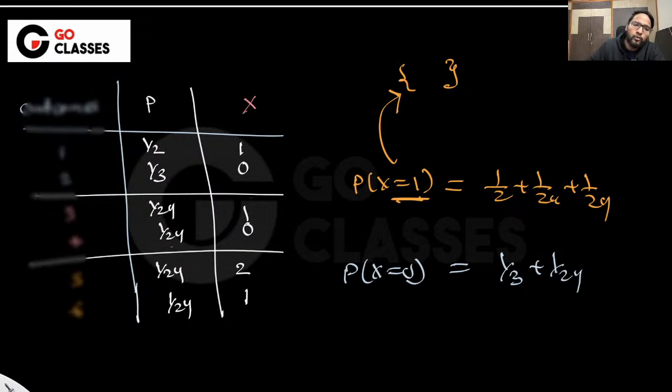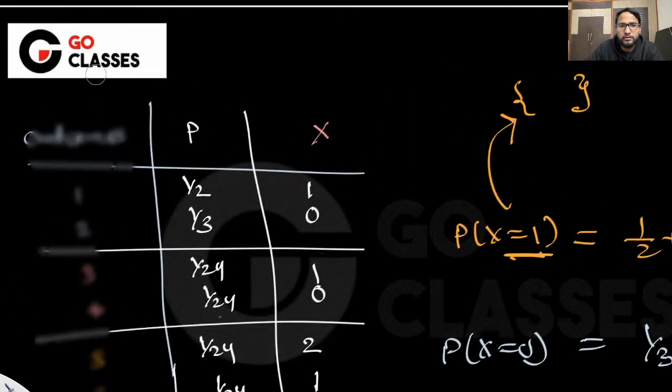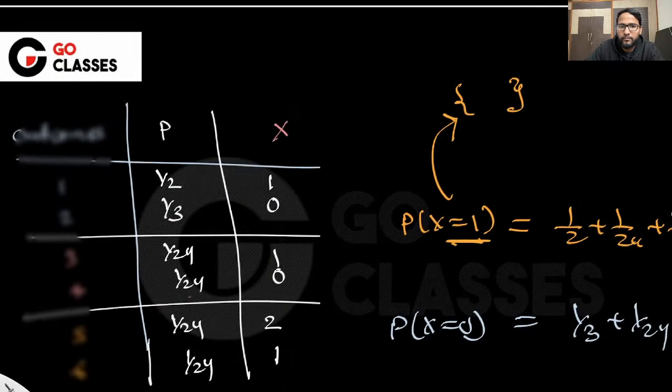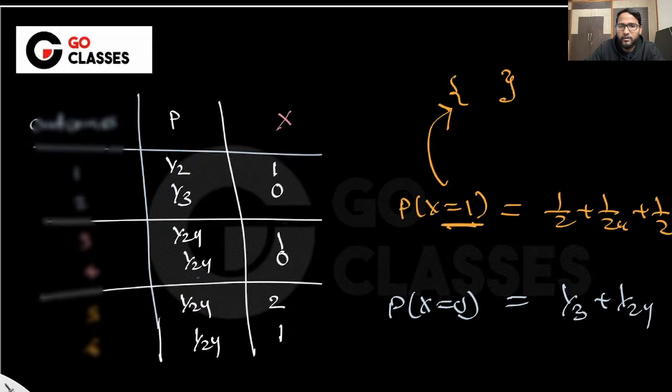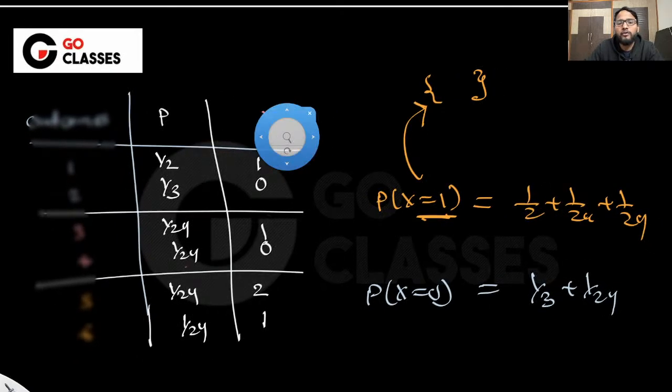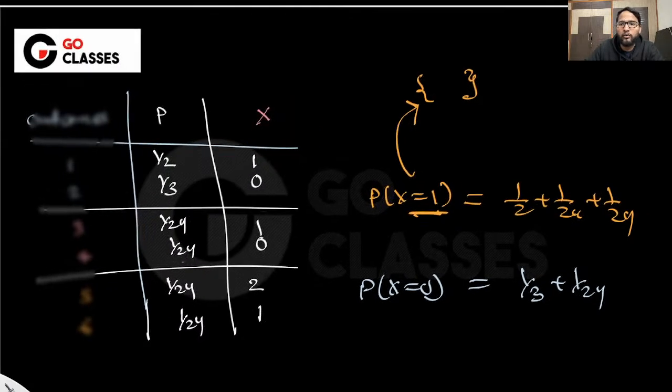I will just tell you the PMF. PMF means probability mass function. From now on, we will be directly working with the probability mass function, which is called PMF. Let me show you how.